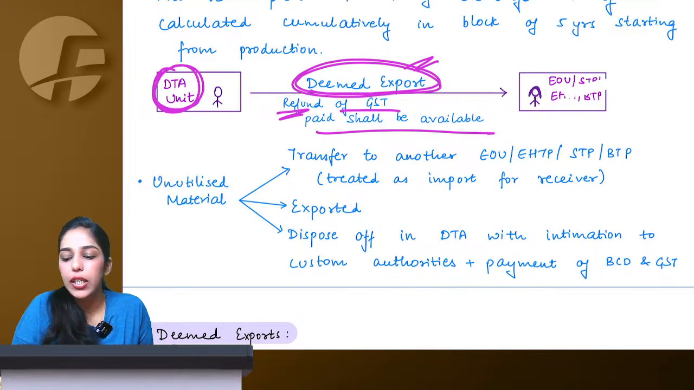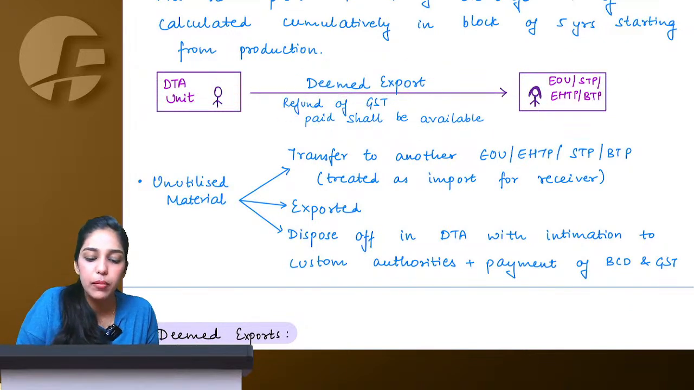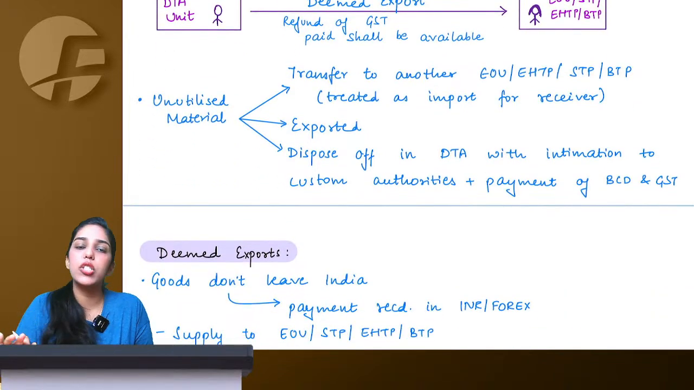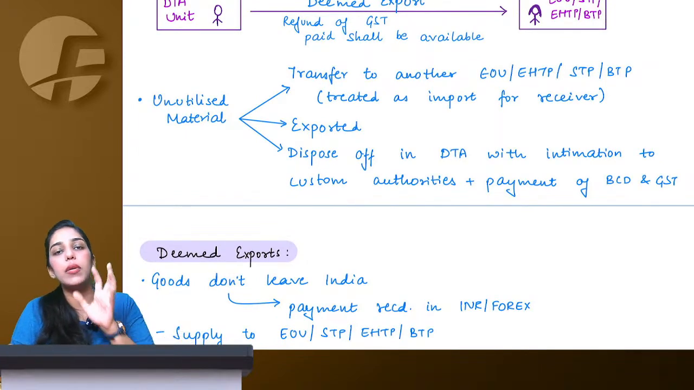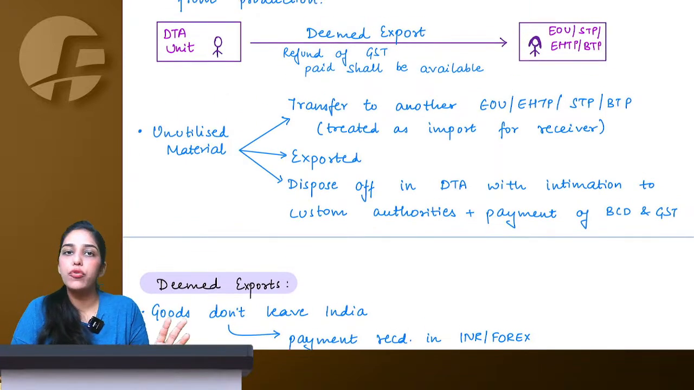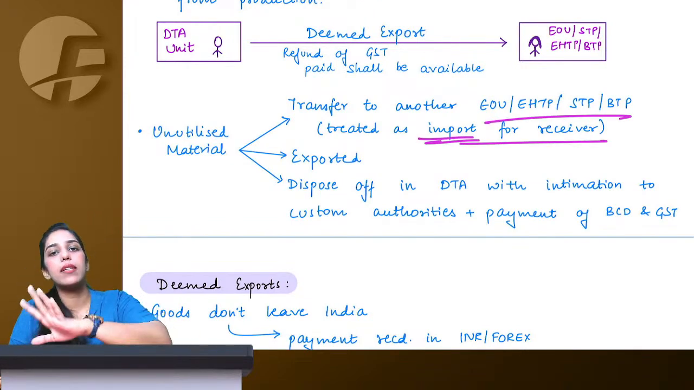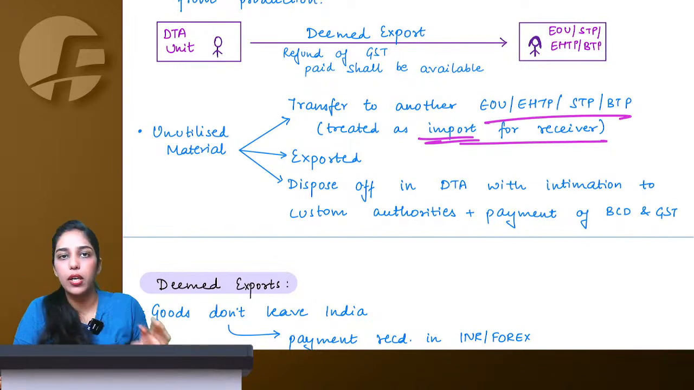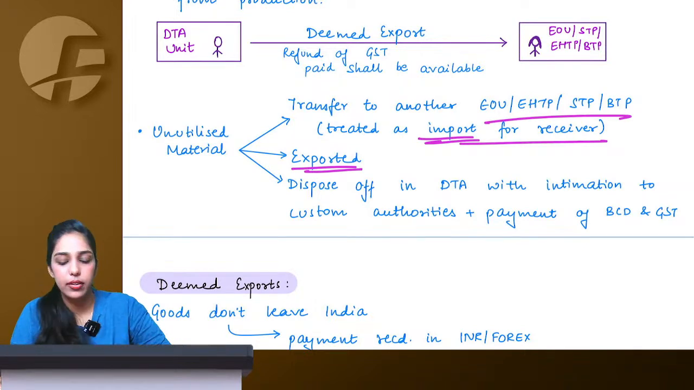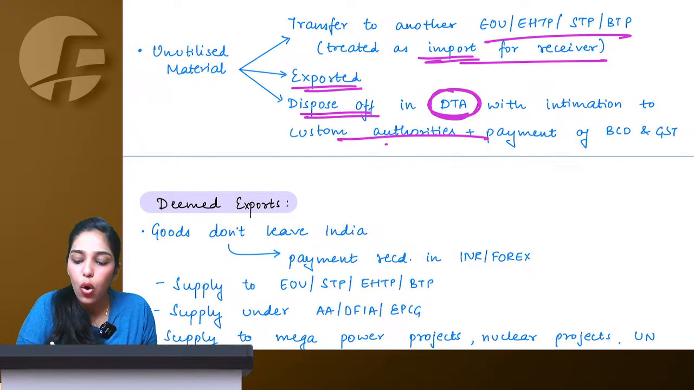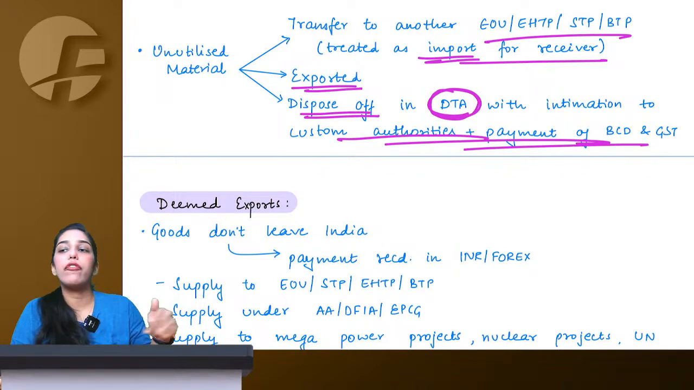Now, what if I am an EOU, BTP, EHTP, I have imported certain materials duty free and I have unused material left? Whatever I was supposed to export, I have exported. Now some unused material is left with me, what can I do? You have three options. Either you transfer it to another EOU, then it will be treated as import for that particular receiver and he or she will deal with it in his or her own manner. Or you export it as it is. Or you can clear or dispose of it in the domestic tariff area also, but in that case you will be required to pay all of those duties that you have not paid earlier.